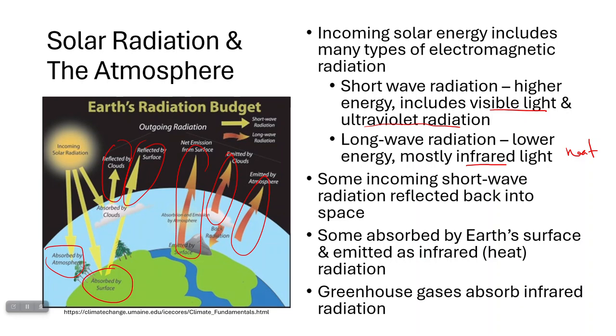And it's this infrared radiation, this heat energy, that's going to be absorbed by greenhouse gases. So that's kind of what's important to think about. The Earth has all sorts of solar radiation coming in. Whatever is absorbed ends up being radiated or released out back as heat energy. And that heat energy or infrared radiation can be trapped by greenhouse gases.